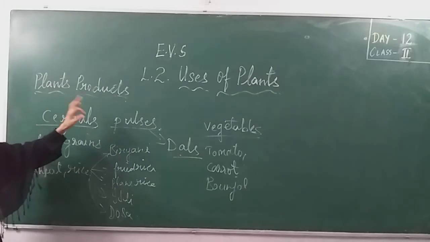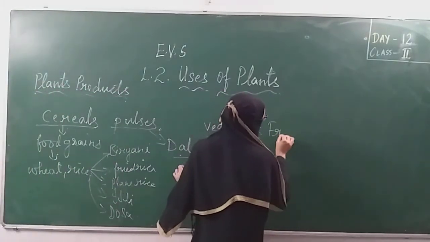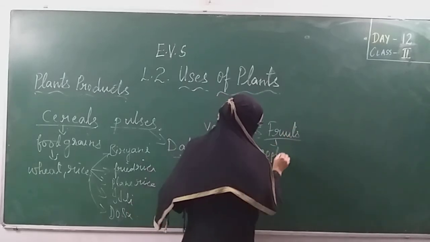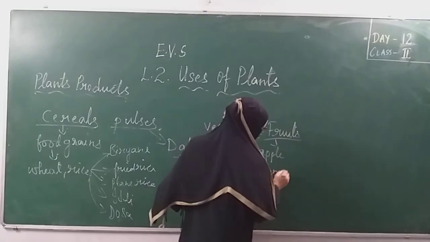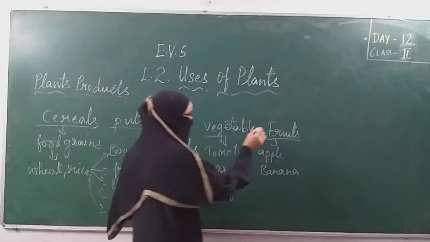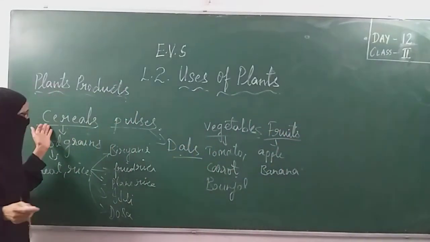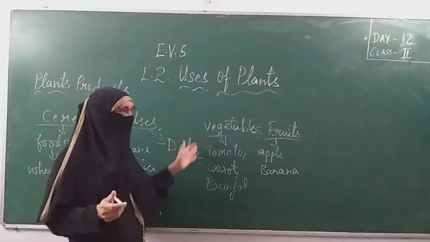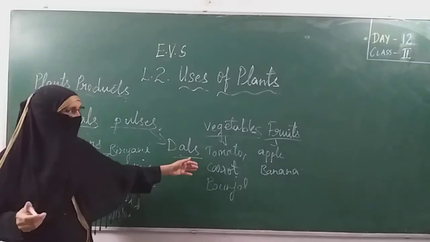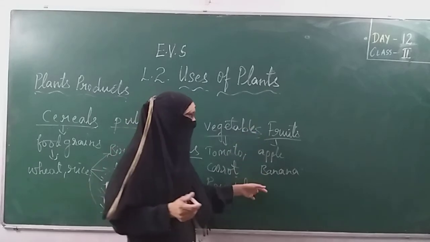Cereals we are getting from plants. Vegetables we are getting from plants. Still what are we getting from plants? Fruits. Even fruits like apple, mango, banana, there are many fruits which we are getting from plants. Some vegetables like cucumber, onion, carrot are eaten raw. We can make vegetable salad. With fruits, we can make fruit salad.